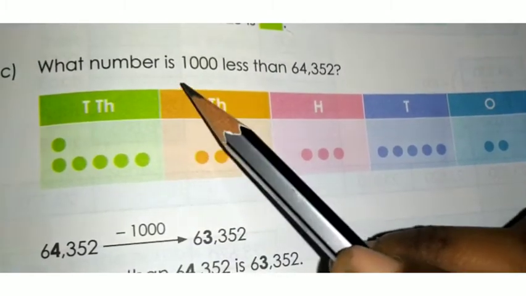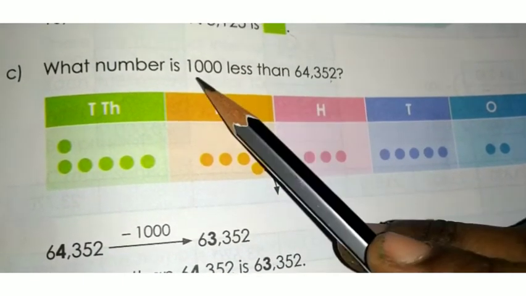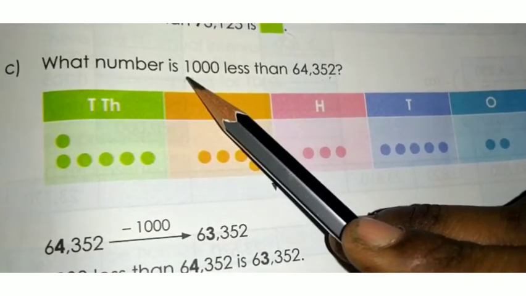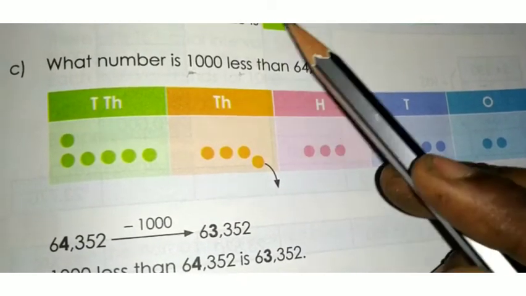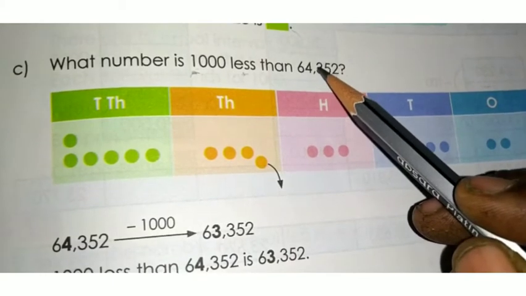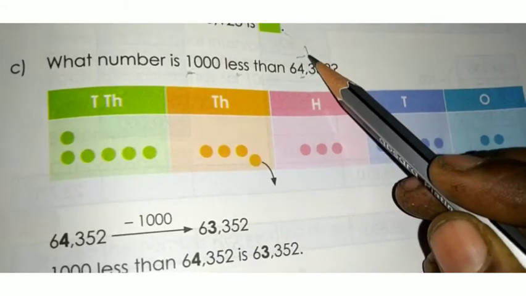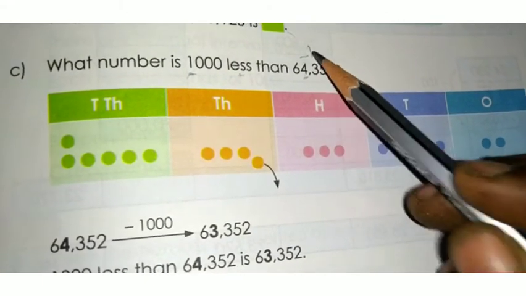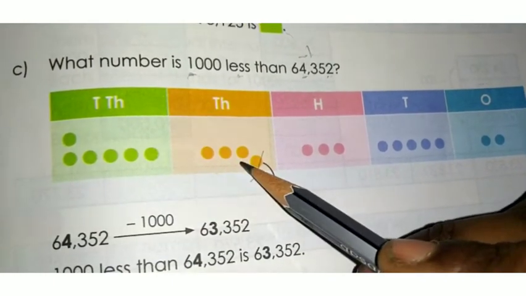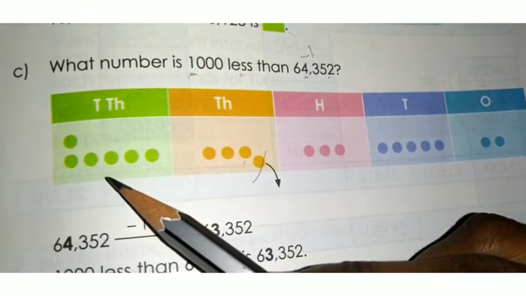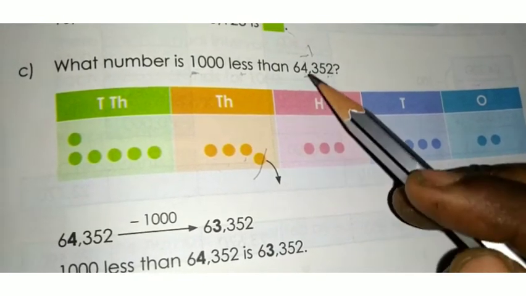Look here. What number is 1000 less than 64,352? 1000 less than means in the thousands place you have to reduce one value. Which is the thousands place? Ones, tens, hundreds and thousands. 4 is in the thousands place. So you have to reduce one value, minus 1. 4 minus 1 is 3. In the thousands place 4 values are there, so you take away 1. Then how many remain? 3. So you have to write the answer as 63,352 for this question.